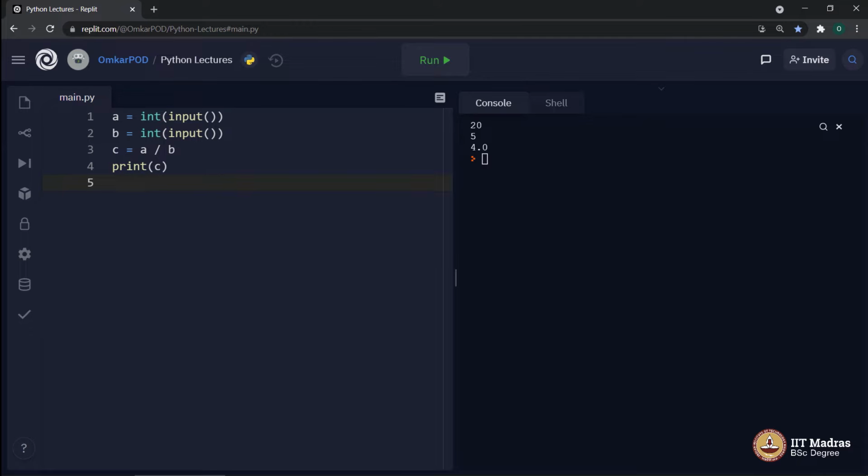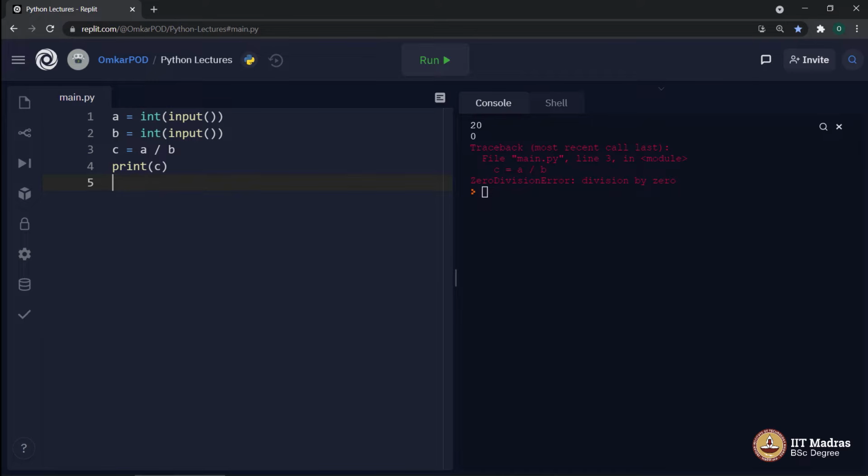And as you can see, there is no error in this particular program. The computer is executing this code and also giving us the expected output. And this will continue to happen for every single piece of input which we can give to this program, except one situation, and which is correct. If we execute it again and instead of 20 and 5, we give input as 20 and 0, this is the place the computer will give us a particular error message.